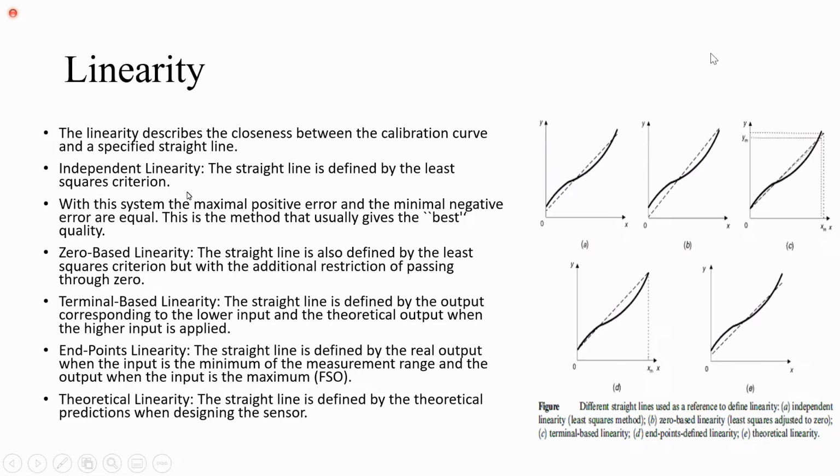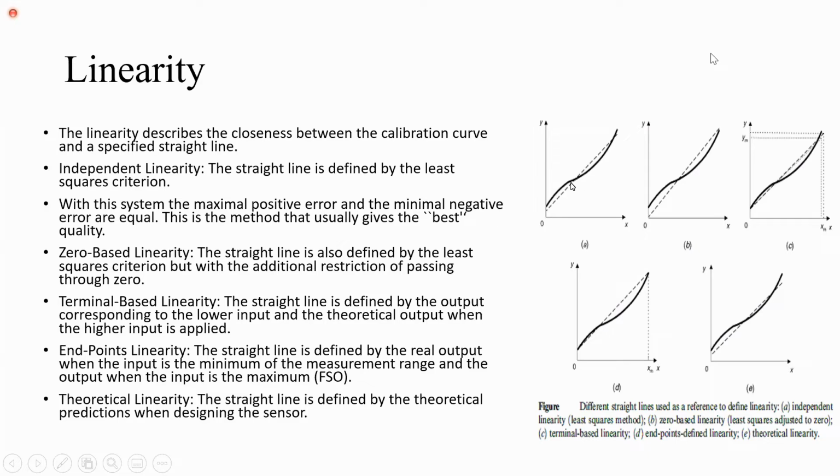Independent linearity. The straight line is defined by the least square criterion. First curve, students. With this system, the maximal positive error and the minimal negative error are equal. This is the method that usually gives the best quality.